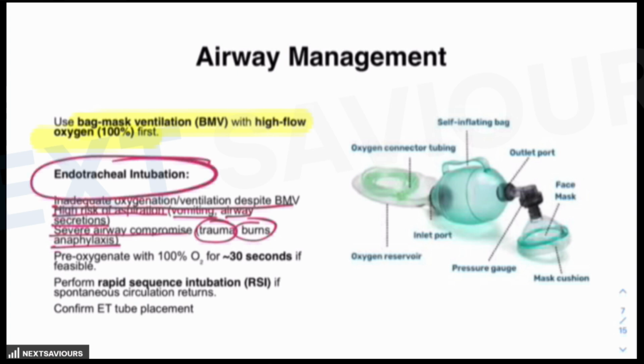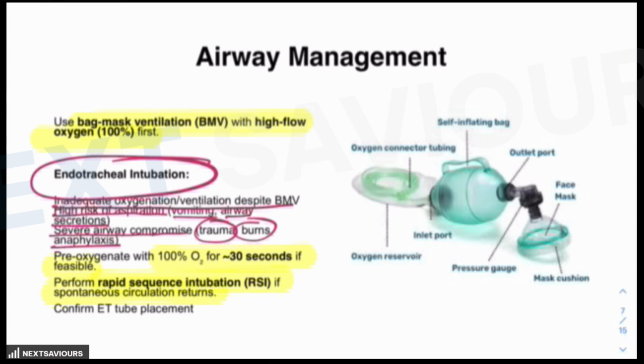Now, before performing the endotracheal intubation, you have to pre-oxygenate the patient with 100% oxygen for 30 seconds, if it is feasible. Then perform a rapid sequence intubation if spontaneous circulation returns. The majority of the time in CPR, intubation is done when spontaneous circulation returns. And then obviously you have to confirm whether the endotracheal tube placement is correct or not. That can be done by capnography, where the ETCO2 is more than 10 millimeters of Hg, or bilateral chest rise.